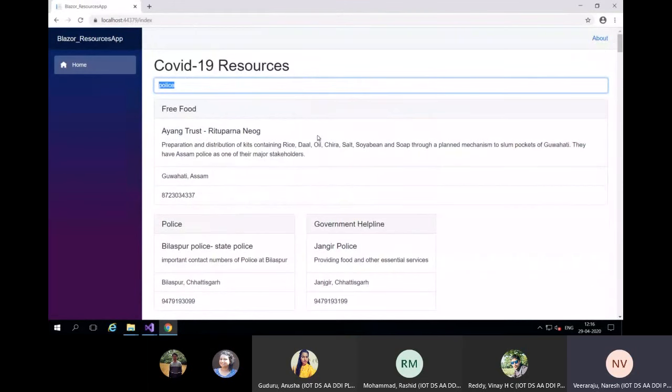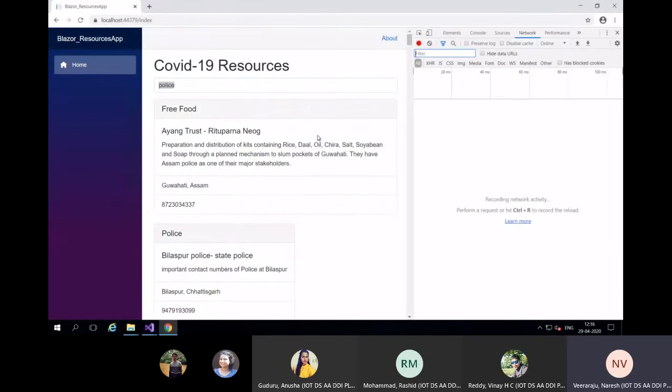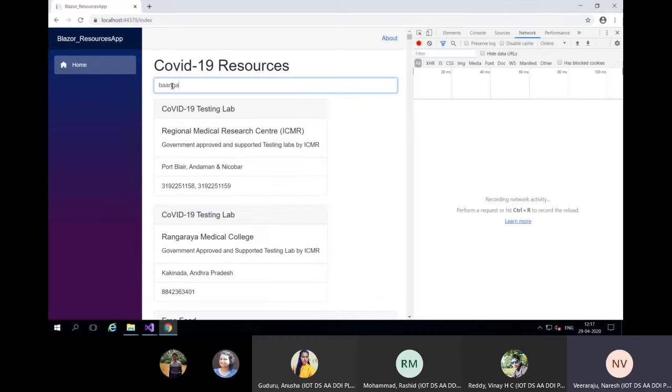One more thing you can see is whenever I enter some data, like Bangalore, the UI is hanging here because everything is happening within the same UI thread. I cannot run it on a separate thread. So until that filtration happens and data comes, my UI is hanging.